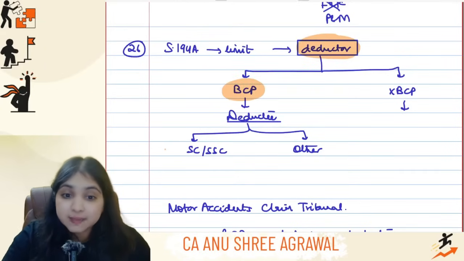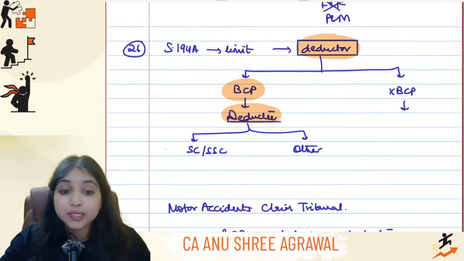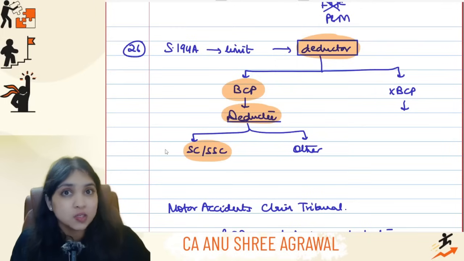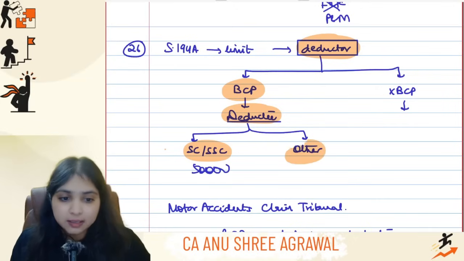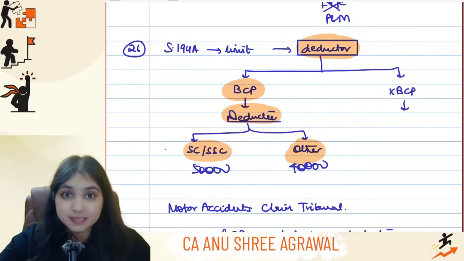If the deductor is BCP, now it will depend upon who the deductee is. If deductee is senior citizen or super senior citizen, then the limit will be 50,000. If deductee is any other person, then the limit will be 40,000. But if the deductor is not BCP, it is not a bank, it is not a cooperative bank, it is not a post office, then the limit will be 5,000.